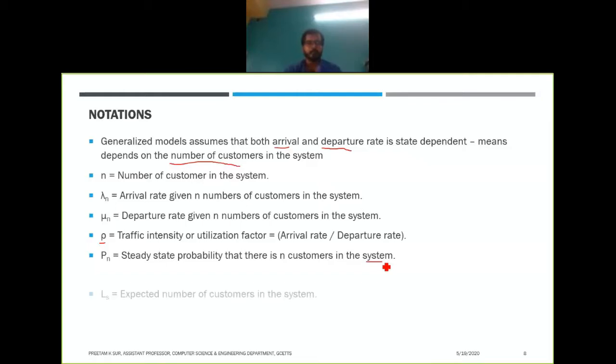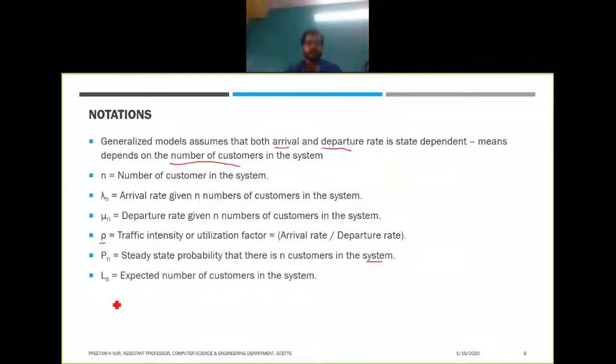Now these are some important parameters that we'll have to derive for the models. Ls gives you the expected number of customers in the system. When we are analyzing the characteristics of the queue, we are trying to find out these parameters. Ls is one of them, the expected number of customers in the system.